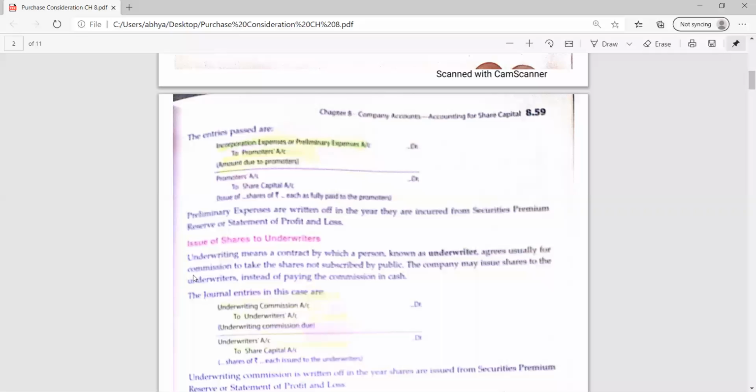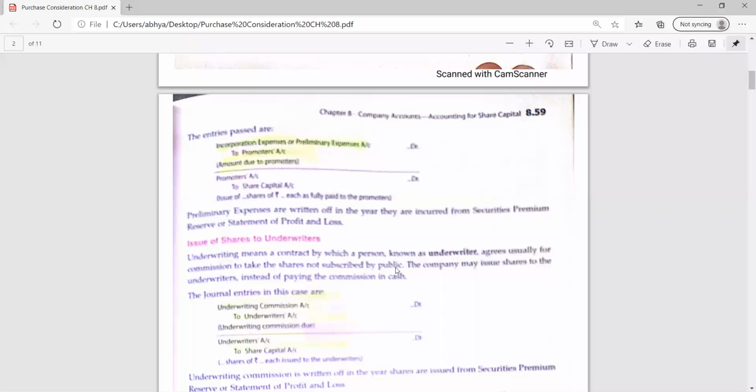Shares issued to underwriters. Who are the underwriters? Underwriters are the persons who agree, usually for a commission, to take the shares not subscribed by the public. When a company issues shares, there is always a tension in the mind of the company whether those shares will be subscribed by the general public or not. Sometimes those shares are subscribed by the underwriters.